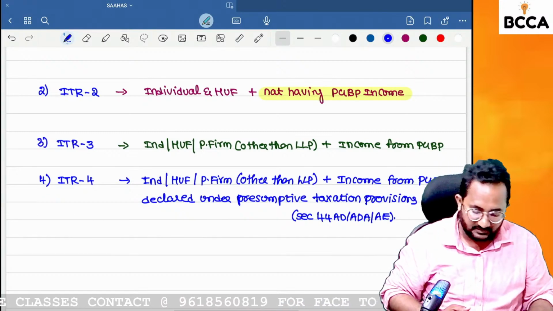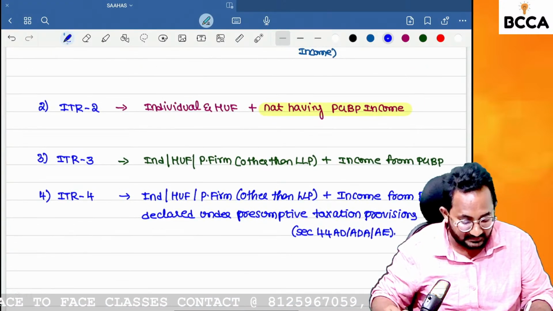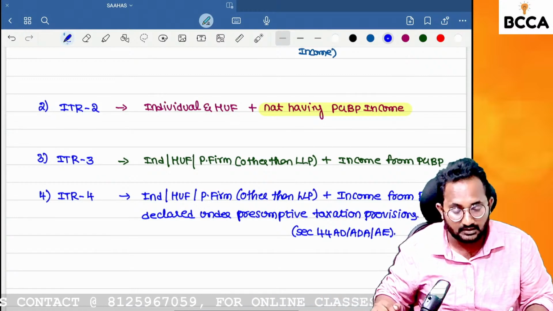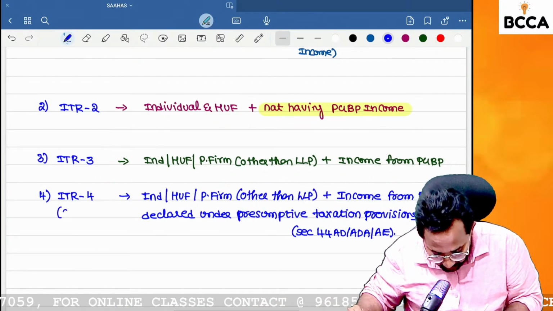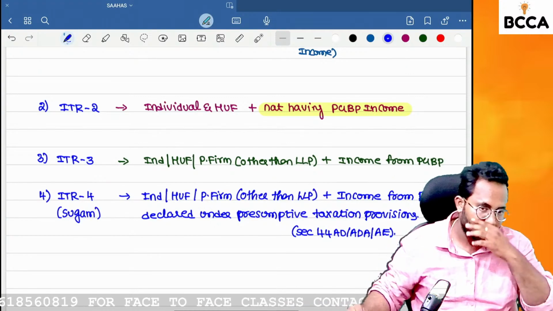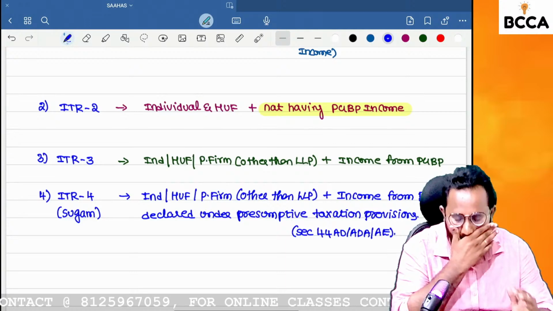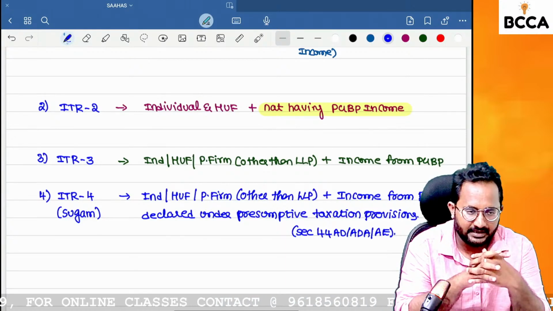Yes, you have PCBP income, but that PCBP income is declared under the presumptive taxation provision. Then you have to go with ITR 4. ITR 4 has another name, Sugam. Yes. Can I recall ITR 1 to ITR 4?